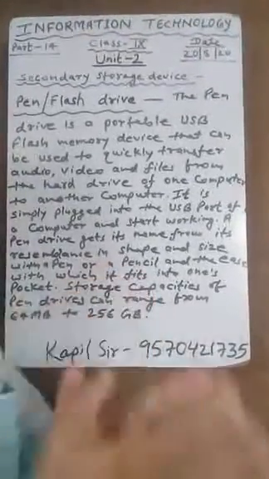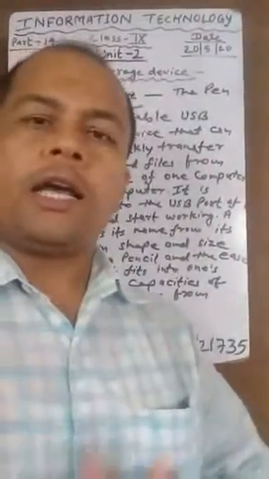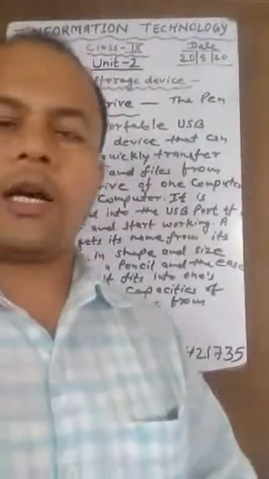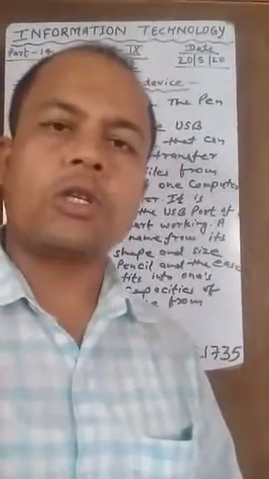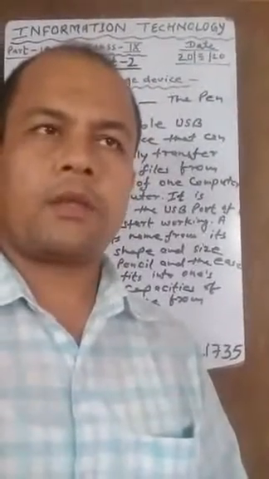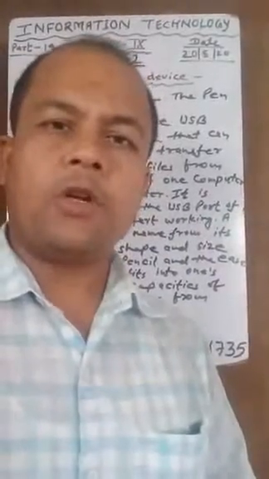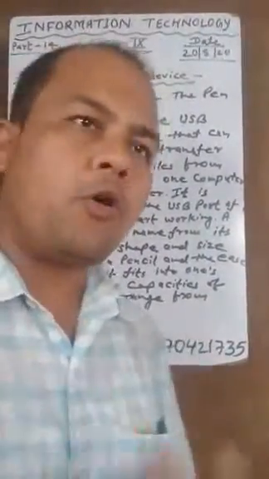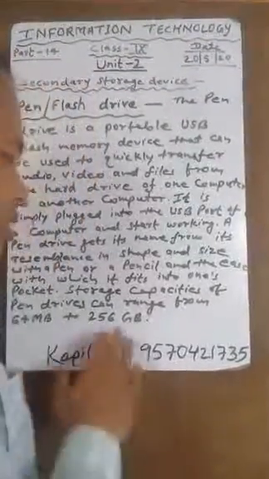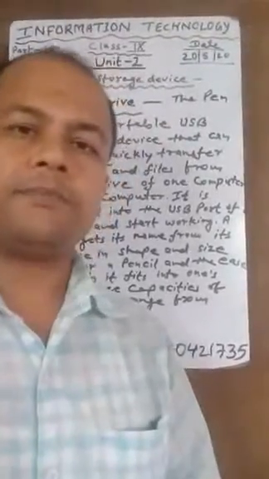That means a pen drive is mainly used to carry data from one place to another and use it in a computer. This is the pen drive.